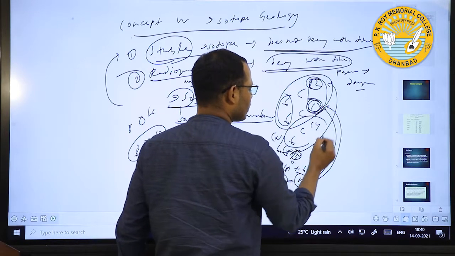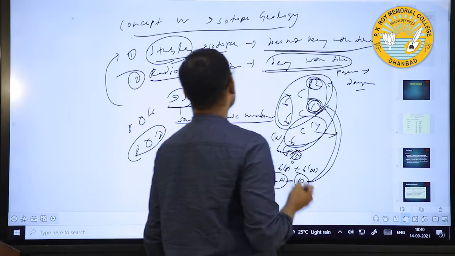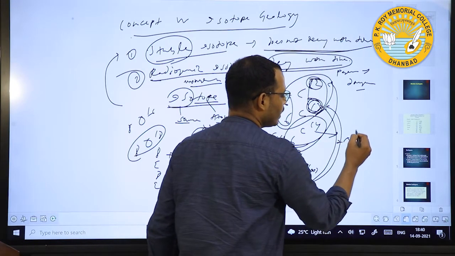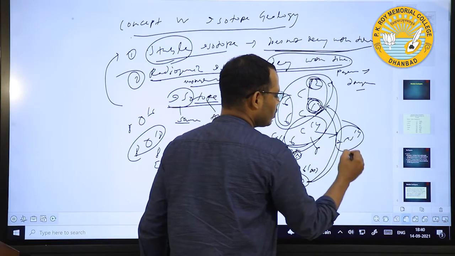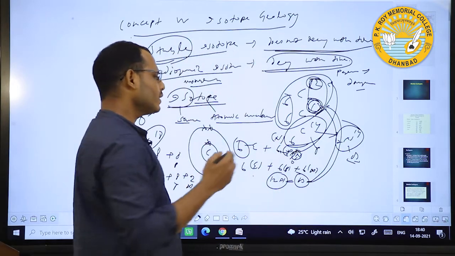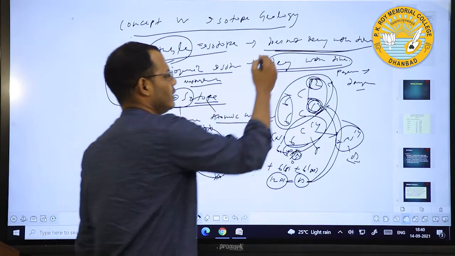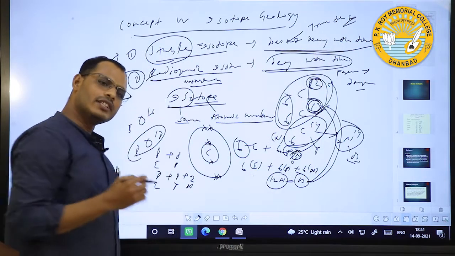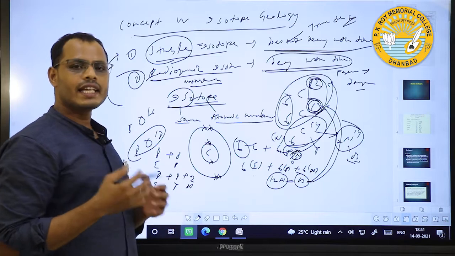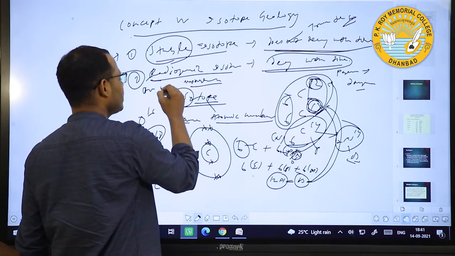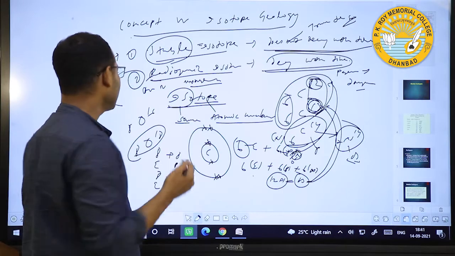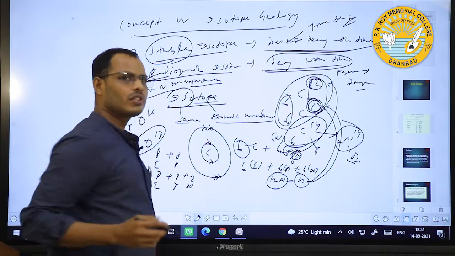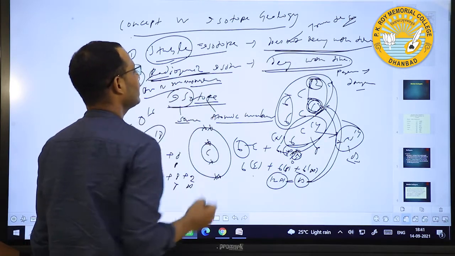Suppose carbon 6C14 is a radiogenic element, and 6C14 will convert to 7N14. The parent element converts to the daughter element. Generally, stable isotopes are used to trace the source, but radiogenic isotopes are used to determine the age of rocks or the age of any dead animal. Generally for geochronology we use radiogenic isotopes.